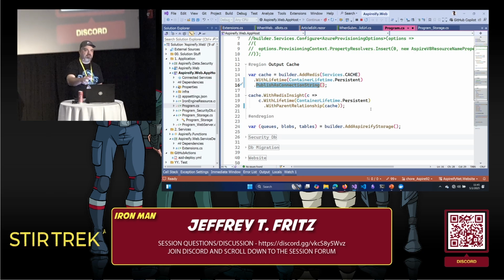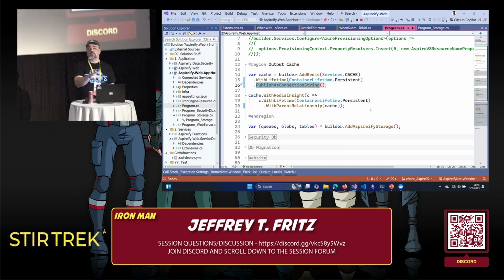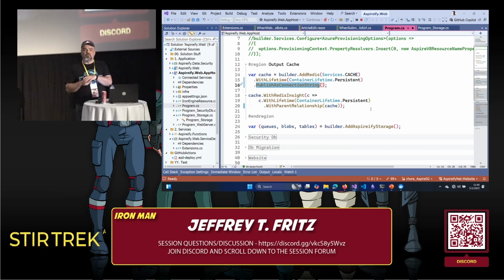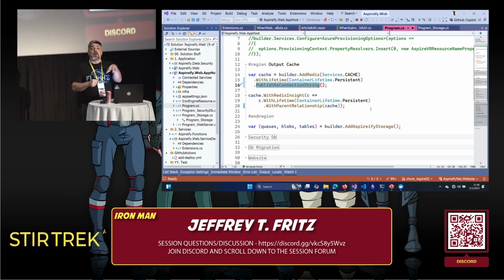When we go to publish our applications right now, and it's slowly changing as we get through Aspire 9.2 here, right now it's going to publish all of your Aspire resources as containers. And we'll see that in a little bit. When I get to Azure, I already have a Redis cache that's provisioned and running out there.